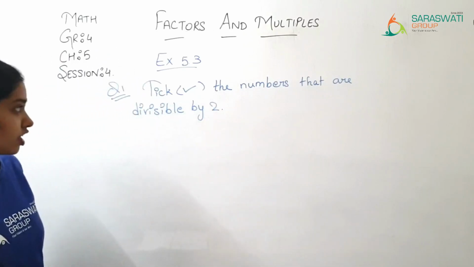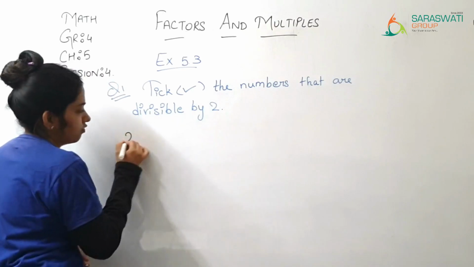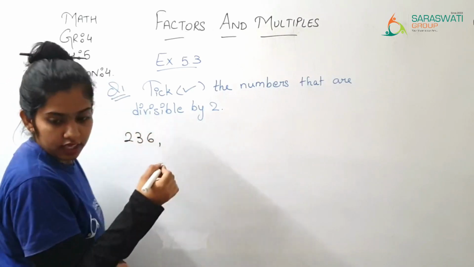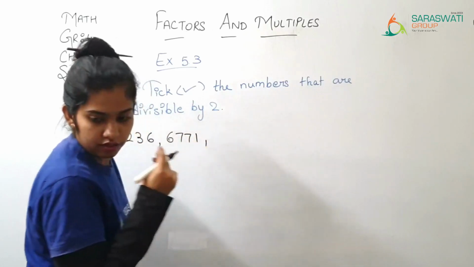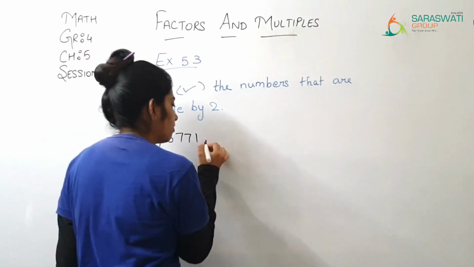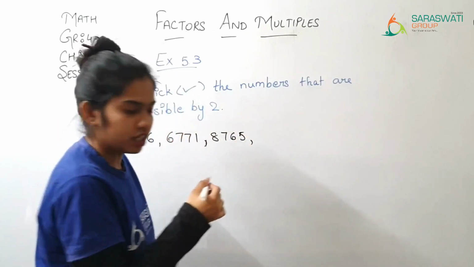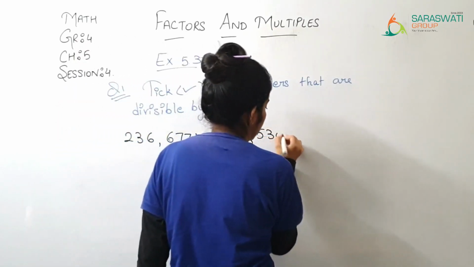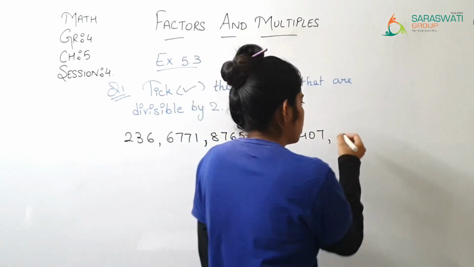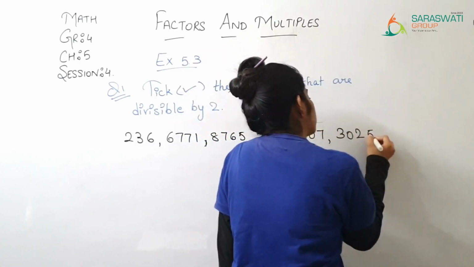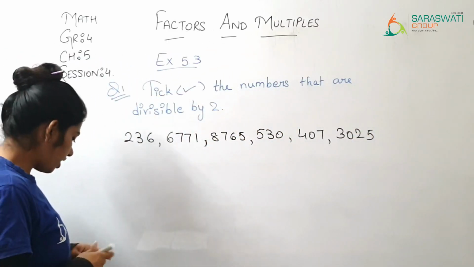So we are supposed to put a tick mark. Now the numbers which we have are 236, 6771, 8765, 530, 407, 3025. So these are your numbers, right? Now we have to identify.